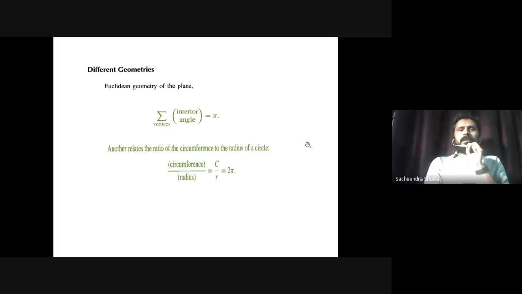But let's see what the changes will be if I change the geometry on which we are measuring these things. For example, if I move from a flat to a curved surface, what will be the changes? Let's look at the same result on the surface of a sphere. The surface of the sphere is a different two-dimensional geometry.